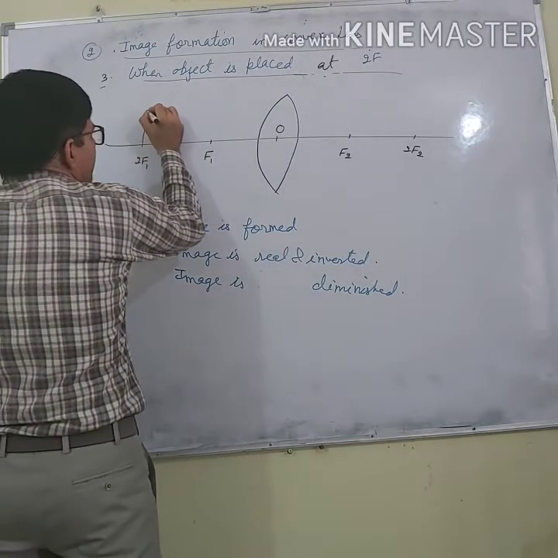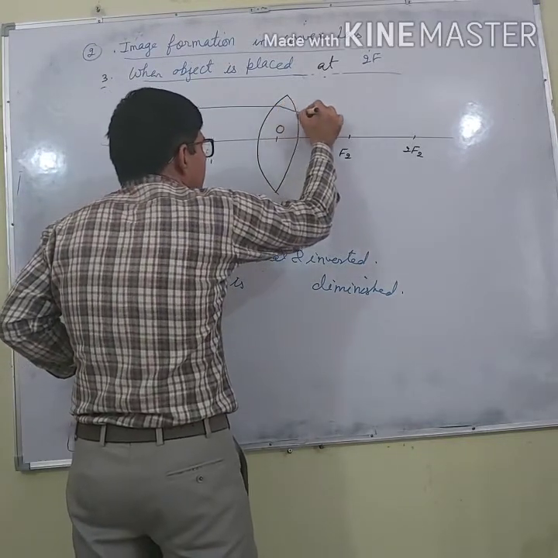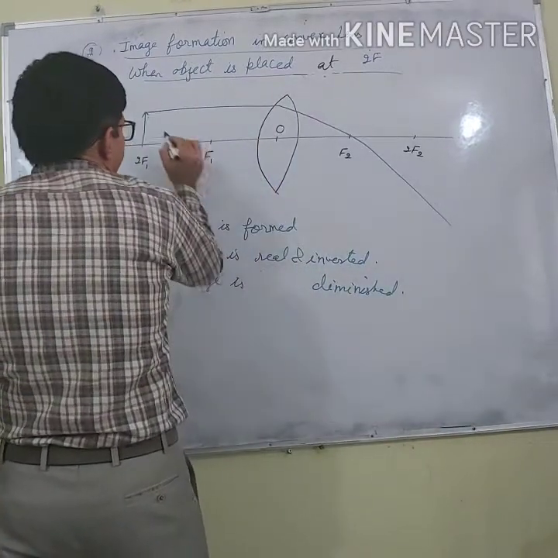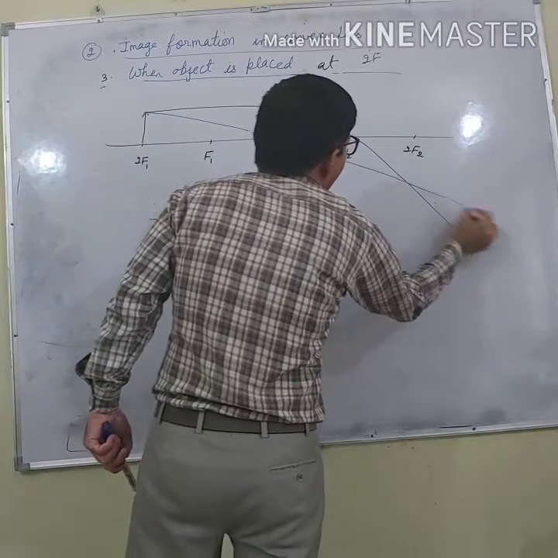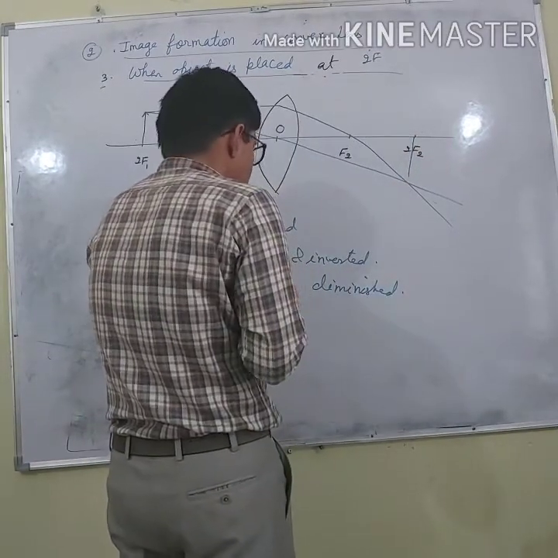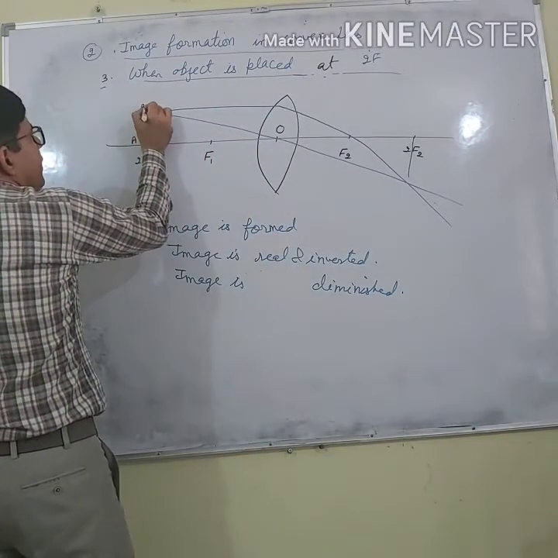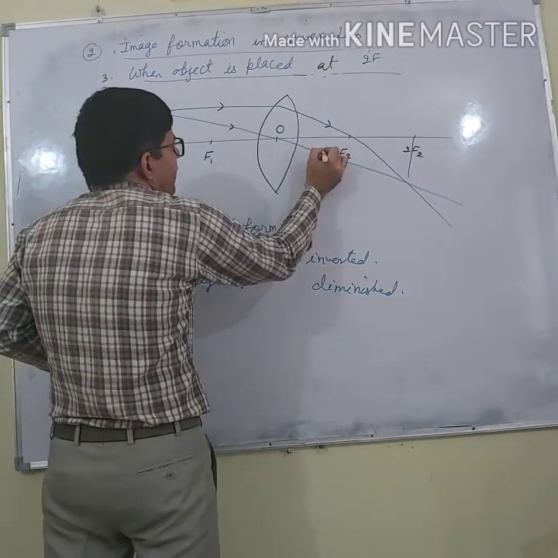One ray of light is parallel to principal axis. What will happen? It will pass through the focus, and another ray passes through the optical center and it meets here. Now let us say this is AB. Now these are the directions of the rays.